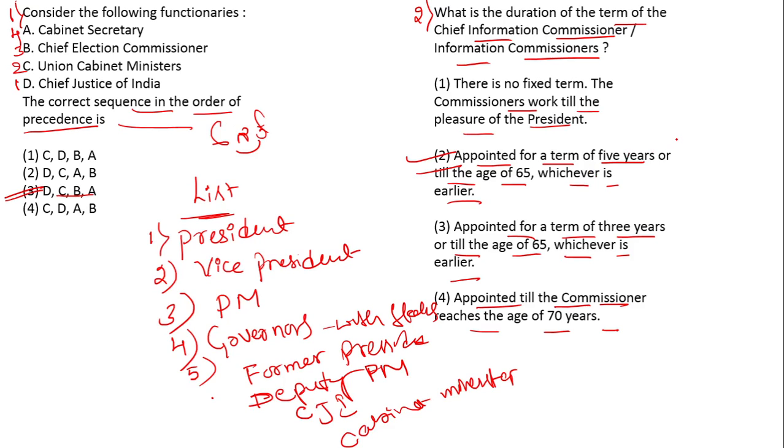And we should know the duration of other functionaries like the Chief Justice of India and the Chief Election Commissioner. These are very important. They are very often asked in other exams like Group C, KAS, and FDA also.